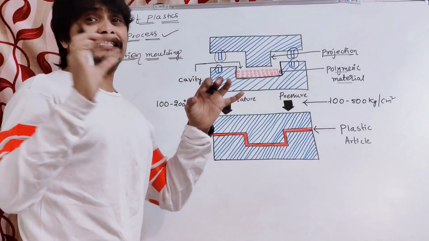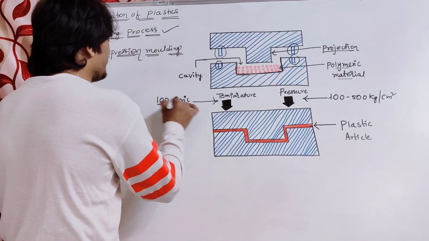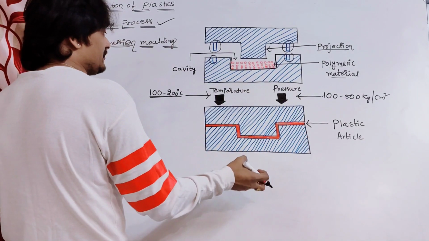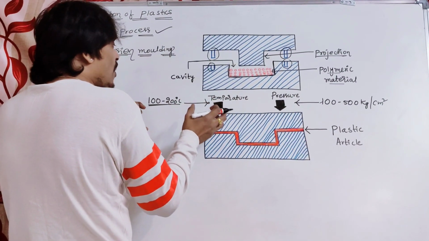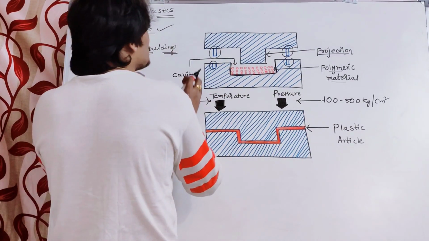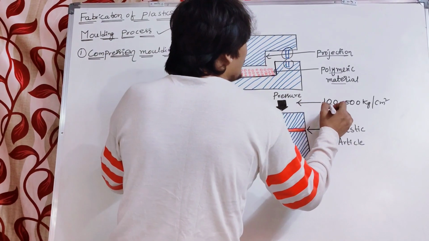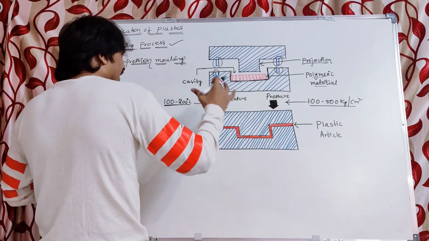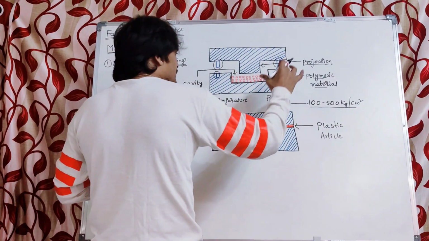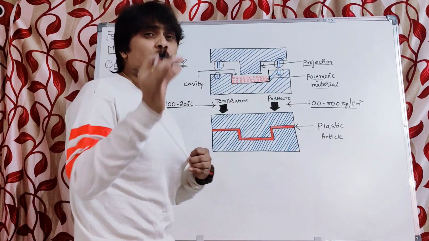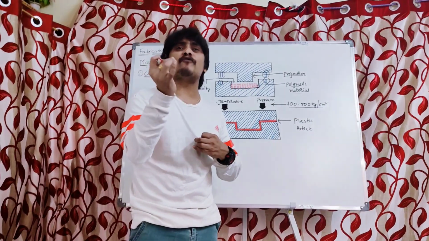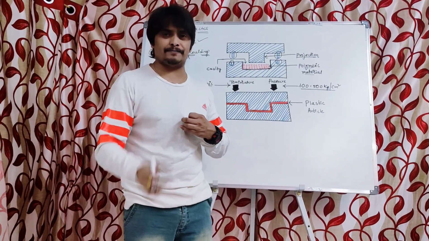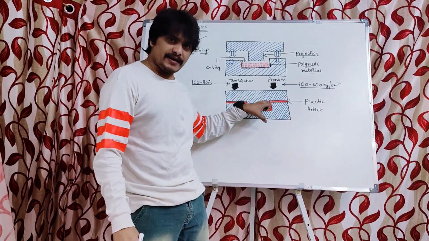Under the influence of this high temperature, 100 to 200 degrees centigrade, and under the influence of high pressure, both simultaneous, the polymeric material takes the shape of the cavity. Now the plastic article has been formed inside the cavity.